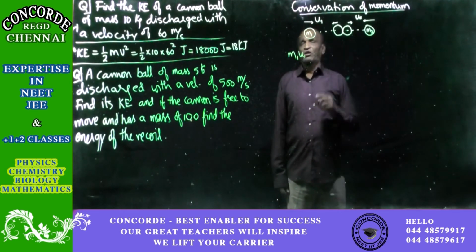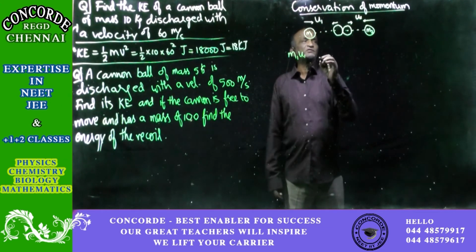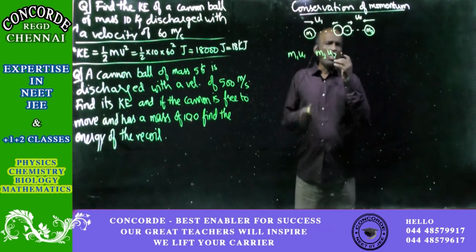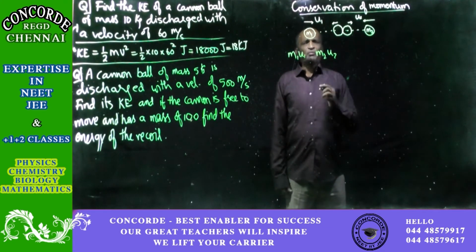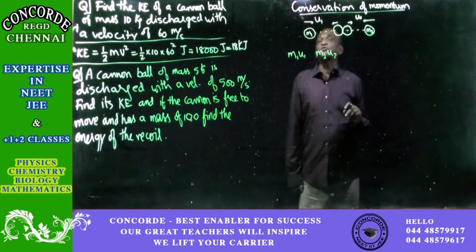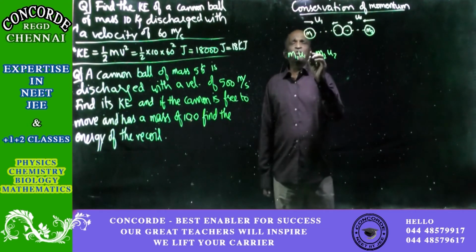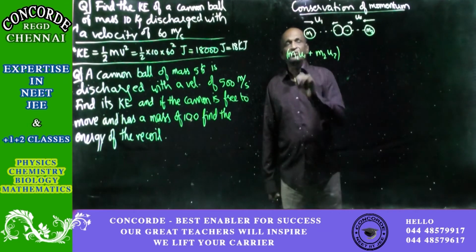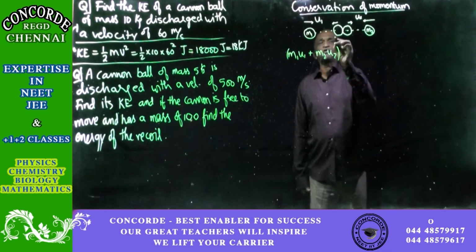Then what is the momentum of the second body before collision? That will be mass m2 into the velocity of that body, u2. Moving in the opposite direction, so the velocity will be negative, and we will see all that when it comes to problem solving. For the time being, just write the symbol. Now the momentum before for the two bodies is m1u1 plus m2u2. And the two bodies are in collision.